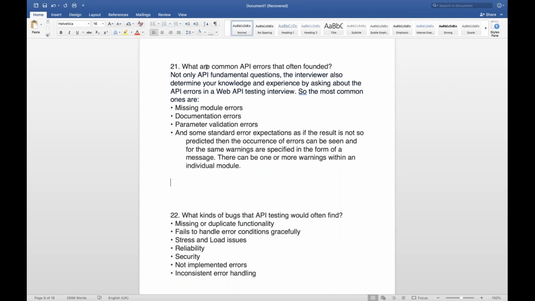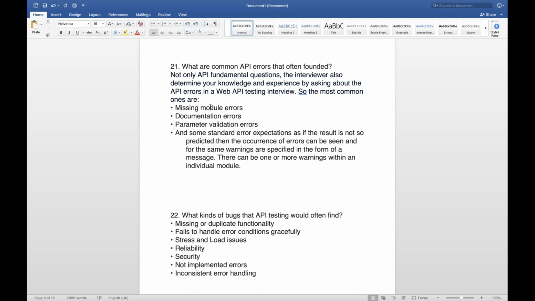21, what are different common API errors that are often found? It's a very simple question, a very basic fundamental question, where they want to check your knowledge and experience by asking about API errors. What are the different API errors that you have generally seen? It checks your actual practical knowledge of APIs.